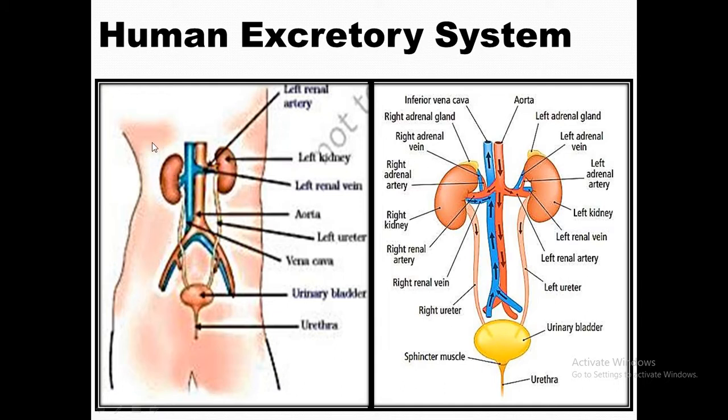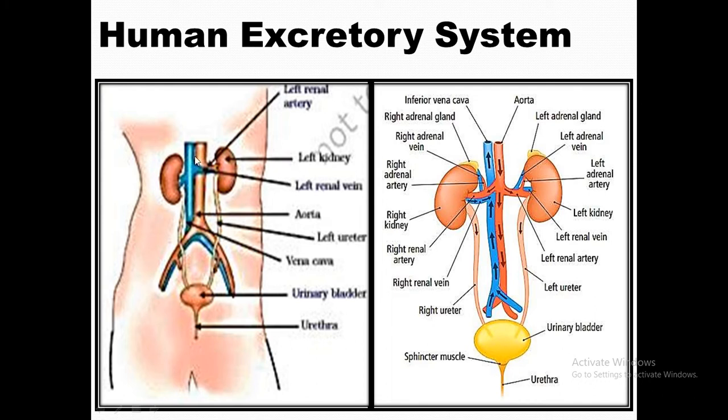Yes, it is due to the location of the liver in this area. The liver occupies this space, due to which the kidney is kept a bit low in alignment. It doesn't cause any harm and it's just a normal thing. One more thing I want to let you know is that there are two ducts in two different colors. The red one is the artery, and the blue one is the vein. Since this one is taking blood back to the heart from the urinary system, it is called the renal vein, and this one is coming away from the heart to the renal system, so it is called the renal artery.